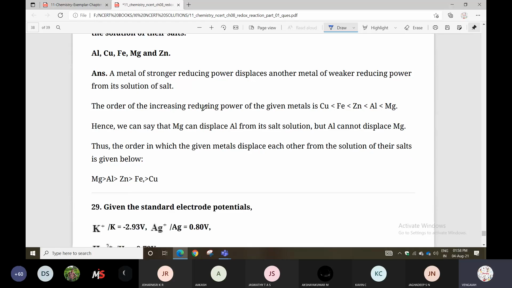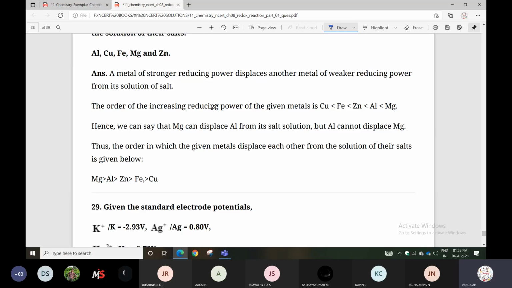So here the order of increasing reducing power of the given metals is copper, iron, zinc, aluminum, magnesium. So we can say that magnesium can displace aluminum from its salt solution, but aluminum cannot displace magnesium. Thus, the order in which the given metals displace each other from the solution of their salt is given below.